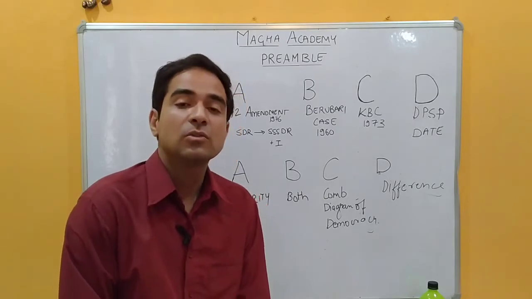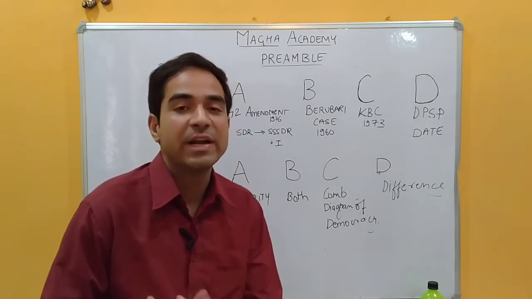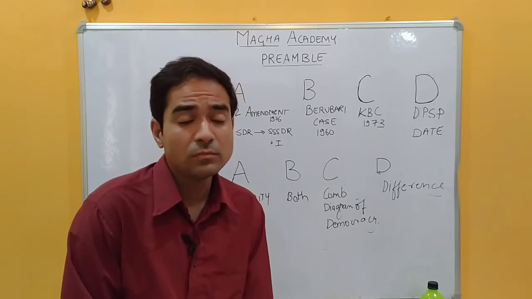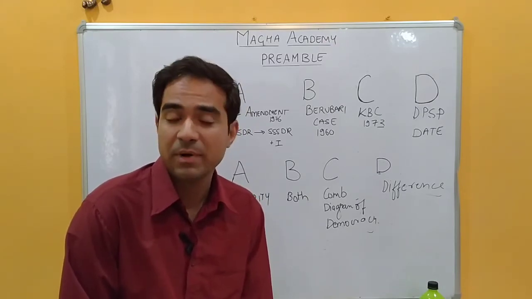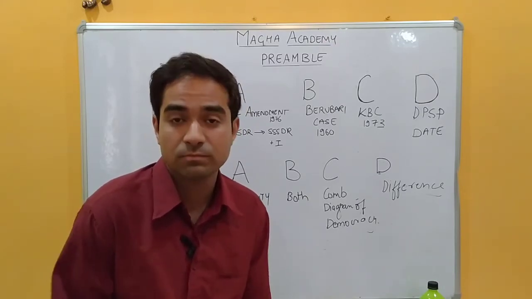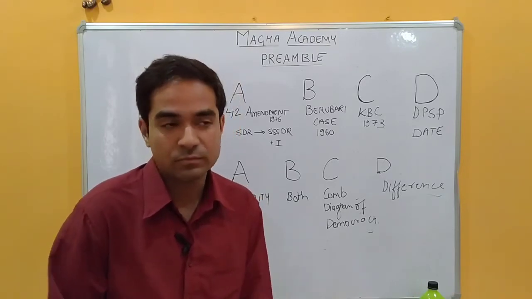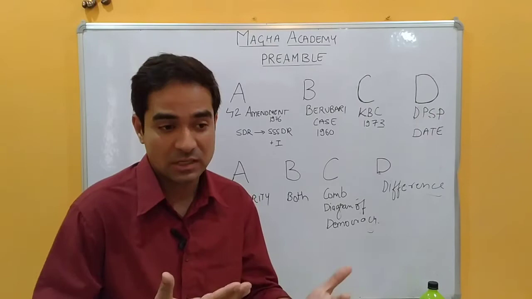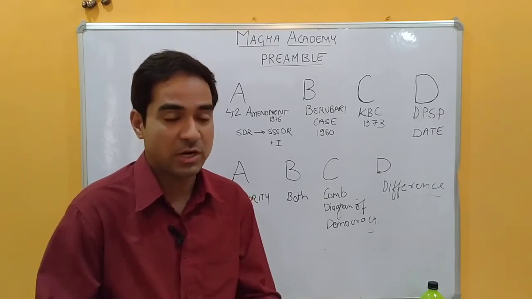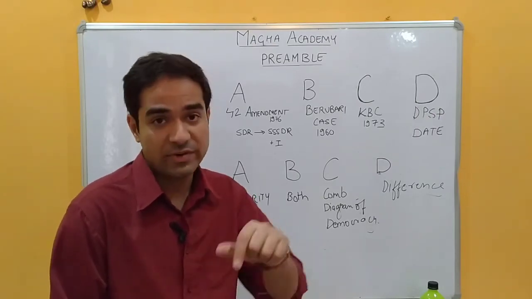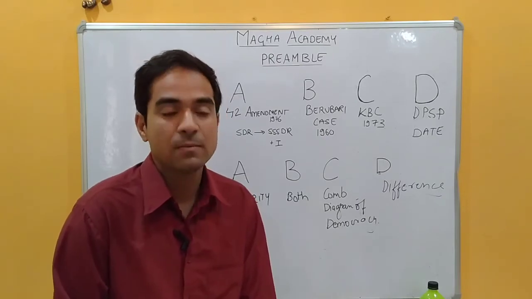So these three words, socialist, secular, and integrity, were added by the 42nd Amendment, and it is the only amendment done to the preamble. And we will have the code for these words, the explanation and concept of these words, in the next video, in part B.